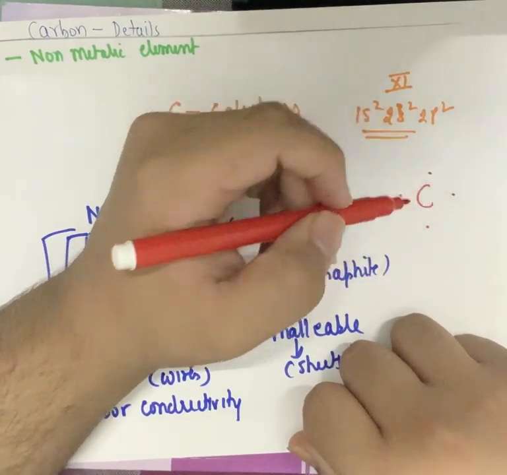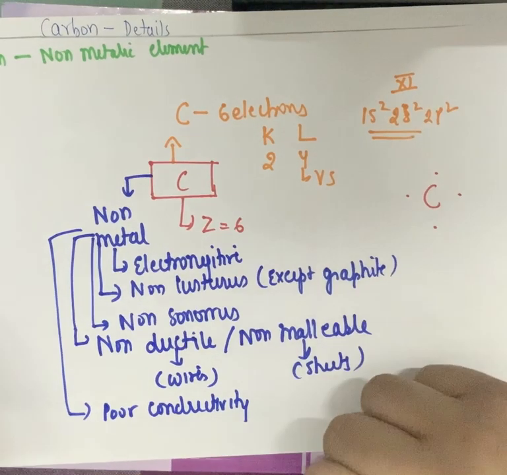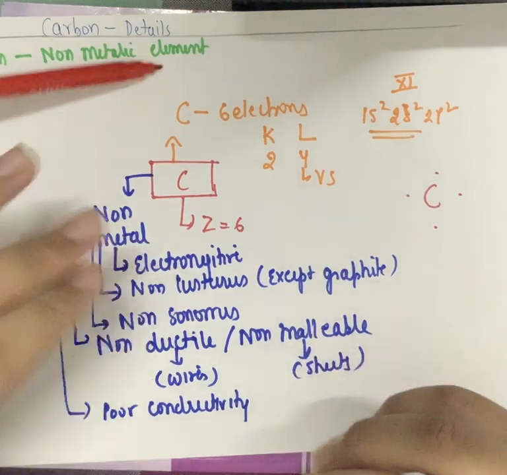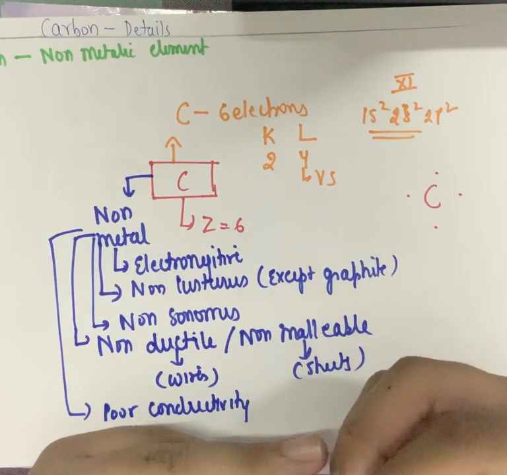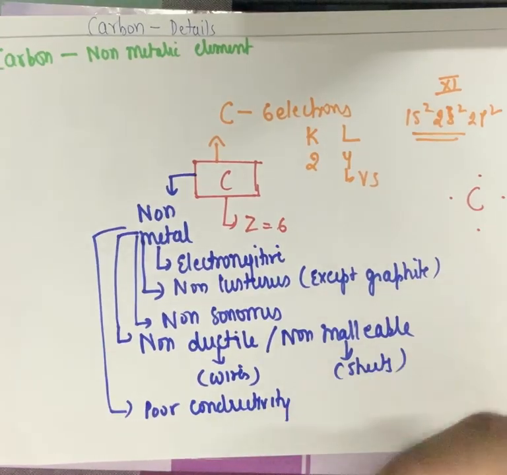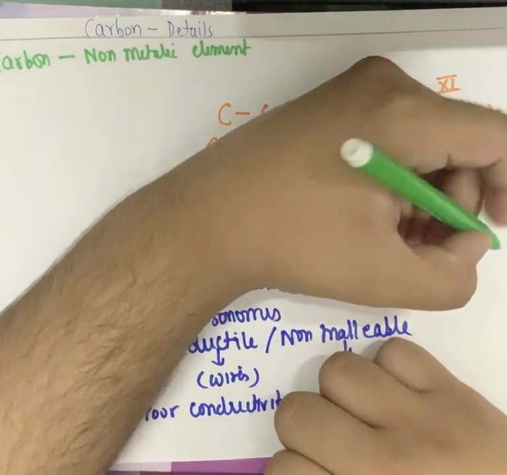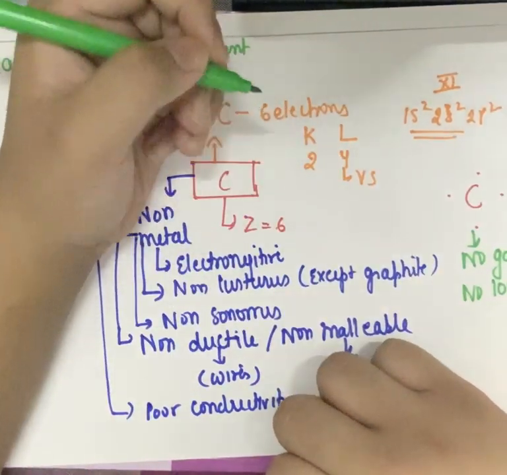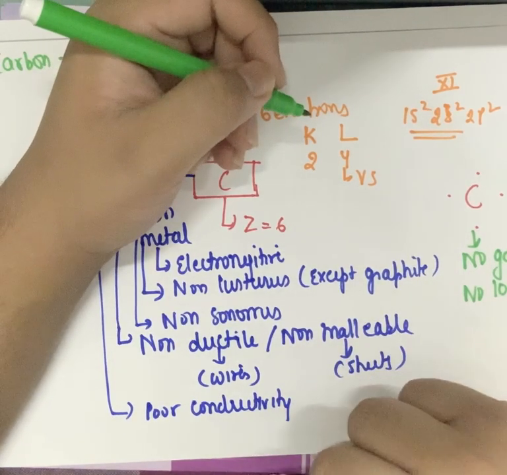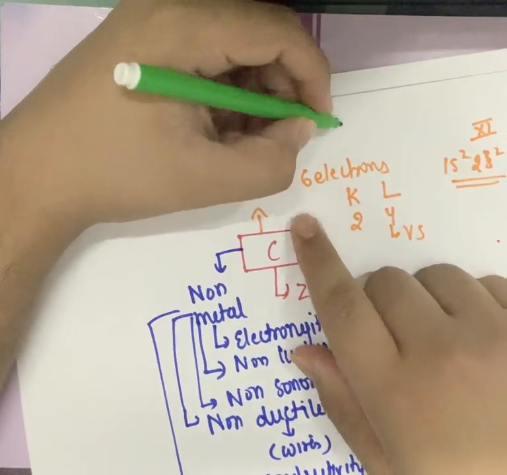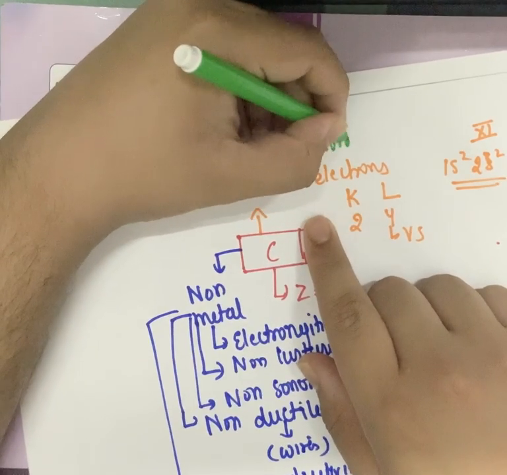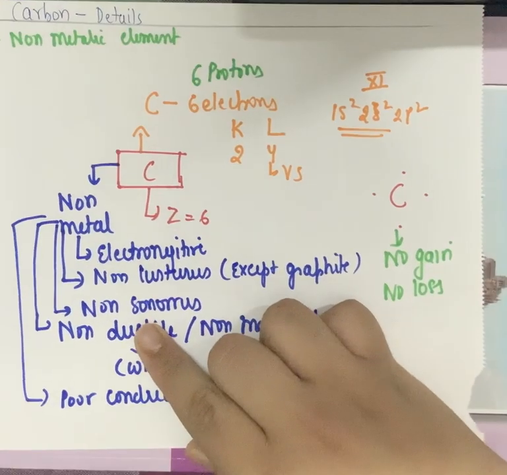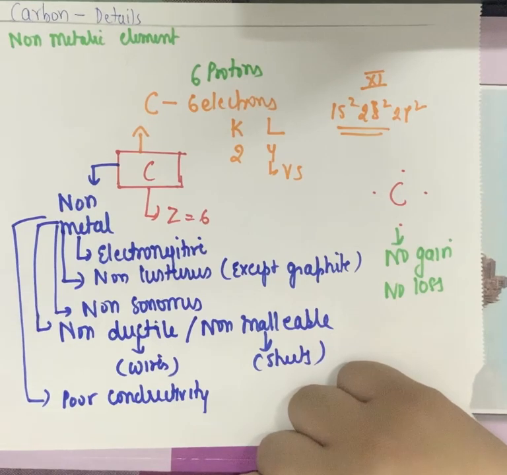Now taking a detailed look at bonding in carbon. Carbon has 4 valence electrons. In the case of an ionic bond, it cannot lose or gain electrons easily. If it has to gain, it has to gain 4. If it has to lose, it also has to lose 4. In both cases it has to be 4 gained or 4 lost, which is not possible. So no gain is possible, no loss is possible. Now what are the reasons behind it? Carbon cannot gain 4 electrons because, as it has 6 electrons and is an atom, electrons and protons are equal, so it has 6 protons also. Is that clear? Because an atom is electrically neutral. The number of protons and electrons in it are always the same.